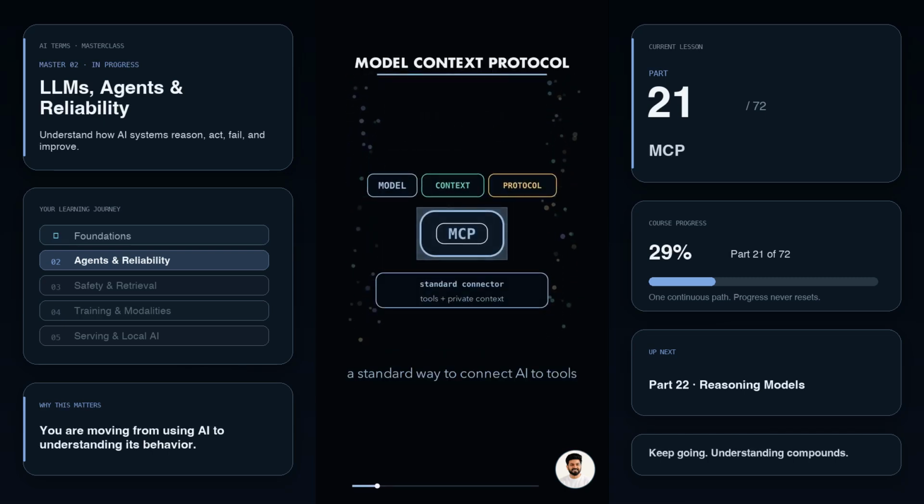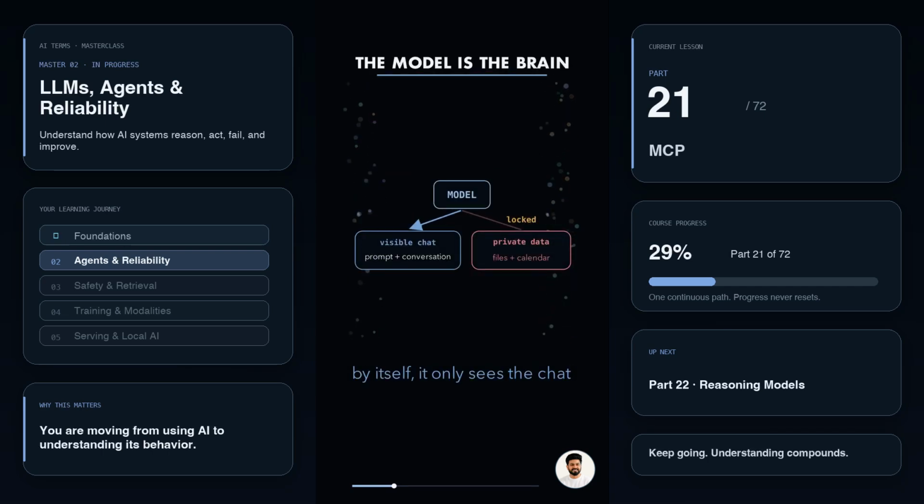MCP means Model Context Protocol. It is a standard way for an AI assistant to connect to outside tools and data. Think of the model as the brain. By itself, it can read the conversation and predict words, but it cannot automatically know what is inside your private apps. And it cannot safely take actions unless something exposes those actions.